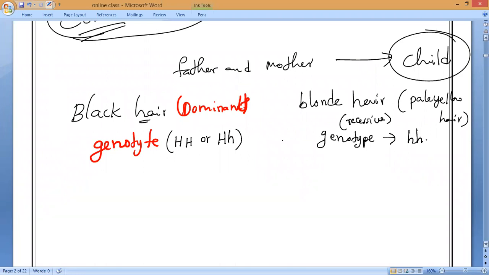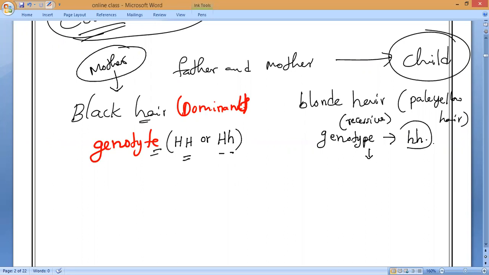Now let us check the mother's cells, as we know that they contain two dominant genes which are responsible for black hair. So from the mother, there are two genes responsible for the black hair. So what is that? Either it may be capital H, capital H, or capital H and small h. And the father has blonde hair or pale yellow hair, whose genotype is small h and small h.